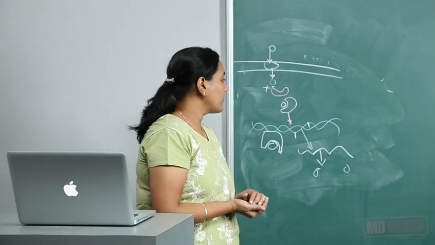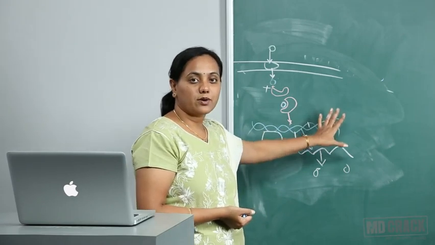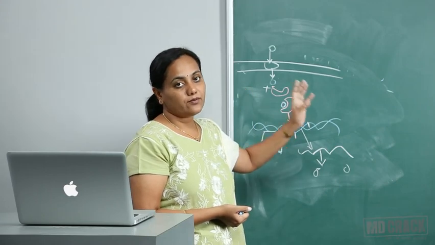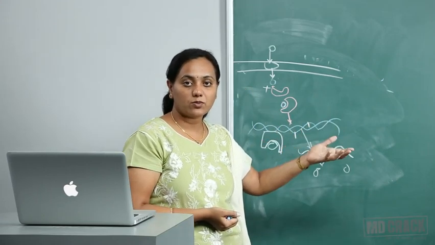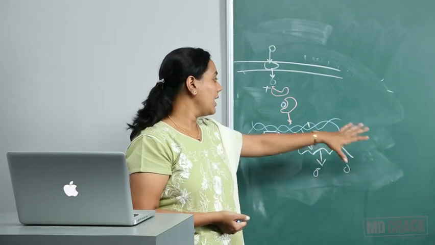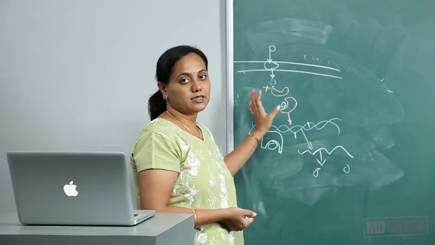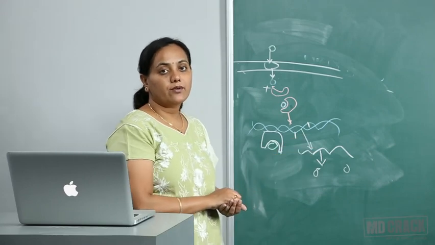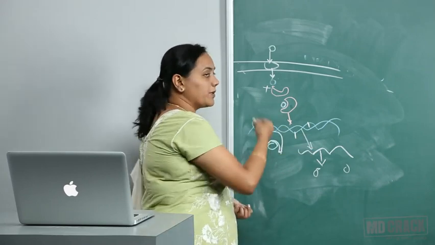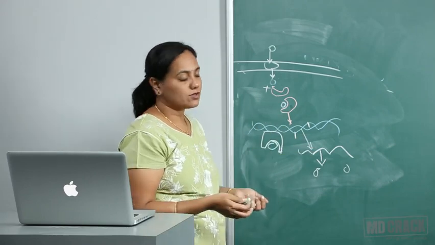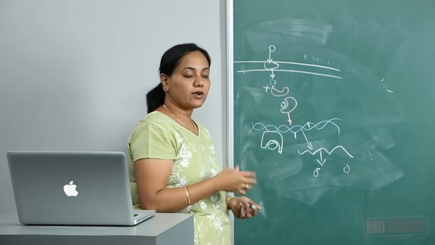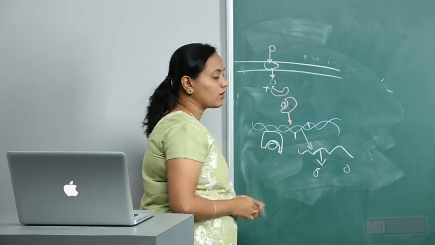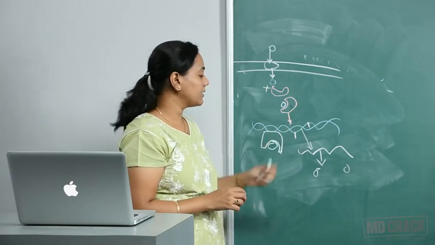Trans means it requires a gene product that has come from a different gene, from a different chromosome or a different site on the DNA, and that product has acted on it and caused the difference in the action.